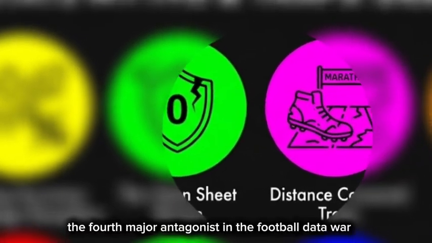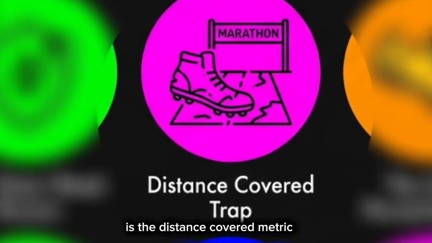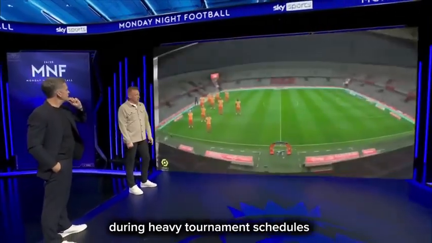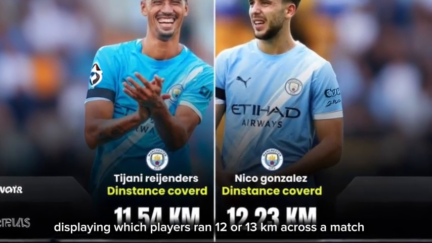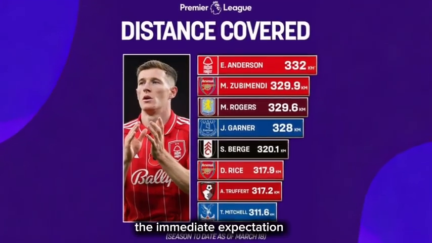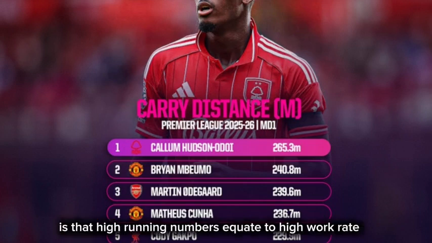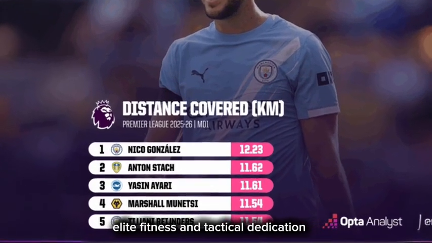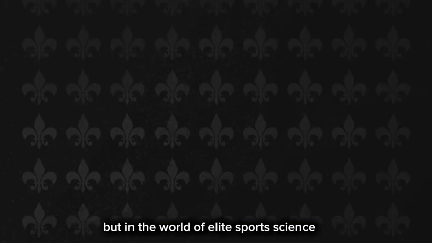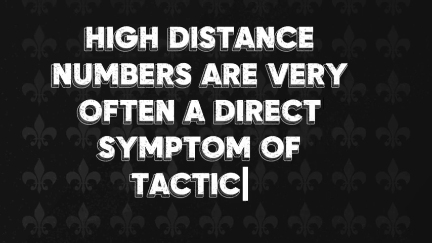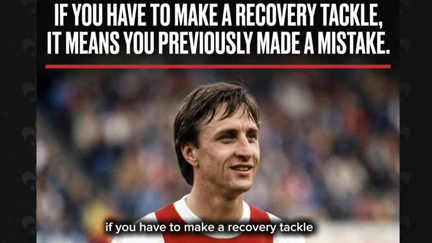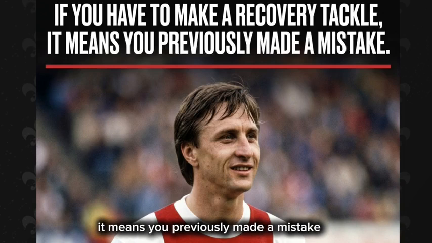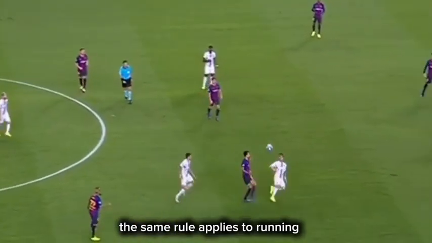The 4th major antagonist in the football data war is the distance covered metric. During heavy tournament schedules, sports networks love to show charts displaying which players ran 12 or 13 kilometers across a match. The immediate expectation built in the viewer's mind is that high running numbers equate to high work rate, elite fitness, and tactical dedication. But in the world of elite sports science, high-distance numbers are very often a direct symptom of tactical stupidity, as the legendary Johan Cruyff famously muttered, "If you have to make a recovery tackle, it means you previously made a mistake." The same rule applies to running.